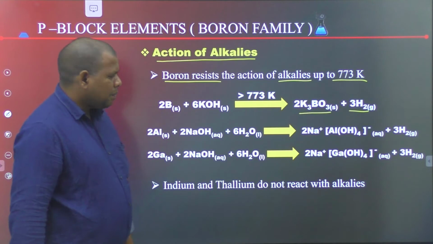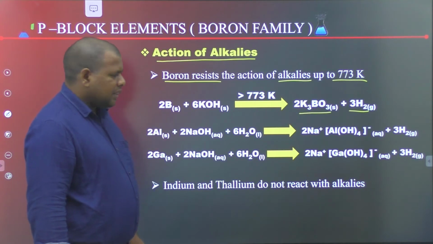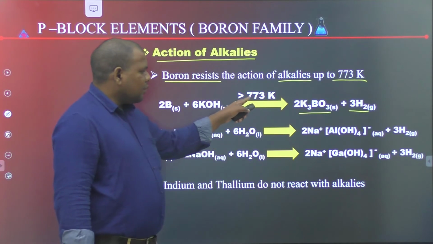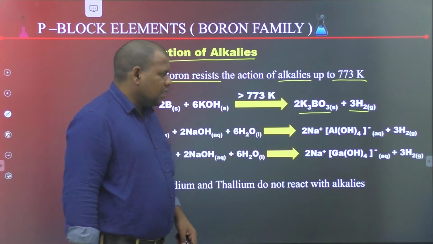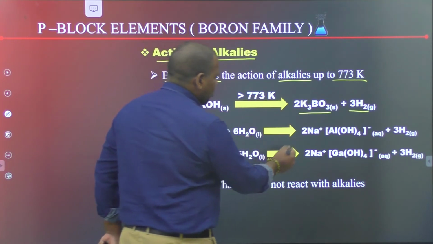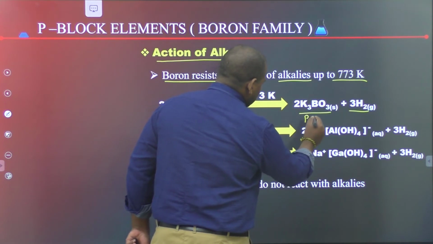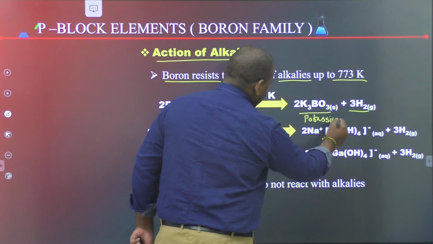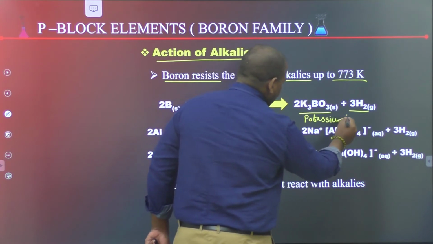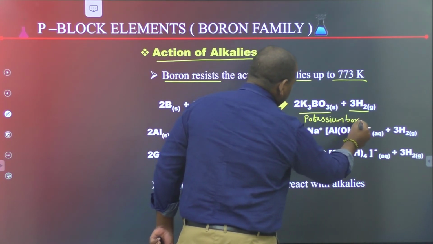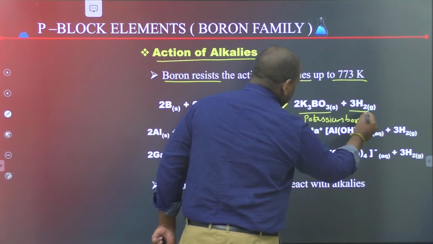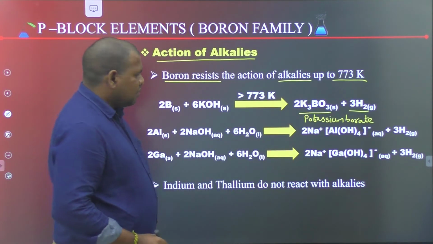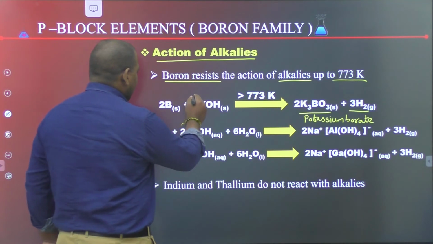Boron reacts with potassium hydroxide base above 773 Kelvin. It gives potassium borate and hydrogen gas. A similar reaction is also observed in the case of NaOH.